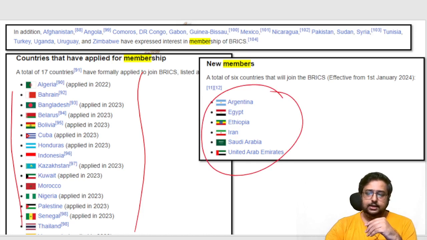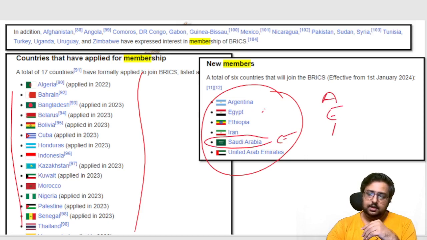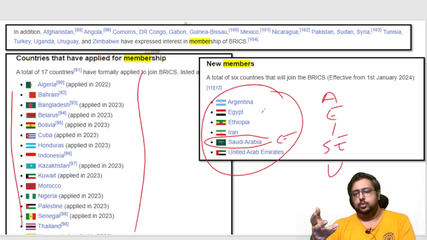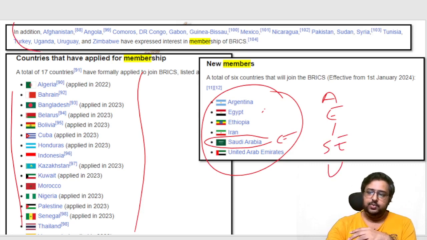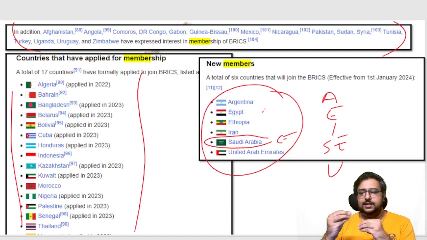As I told, A, E, I, O, U. Instead of O, put Saudi and one more E. Here it's a double E. So it is A, E, I, U, and instead of O, put S, E. This is another method of studying A, E, I, O, U, or the other one, the map method. The map method is more interesting. Then, in addition, these many small countries have also shown interest. They didn't apply, they showed interest. So see the number of countries, totally around 40 countries have expressed interest to join BRICS. So you know the relevance of BRICS.